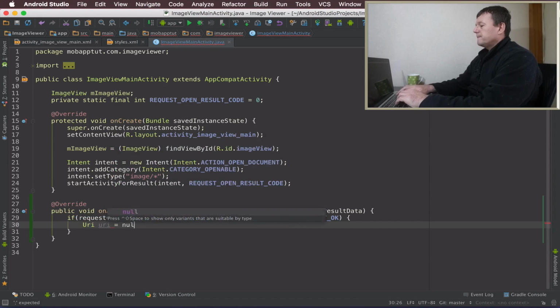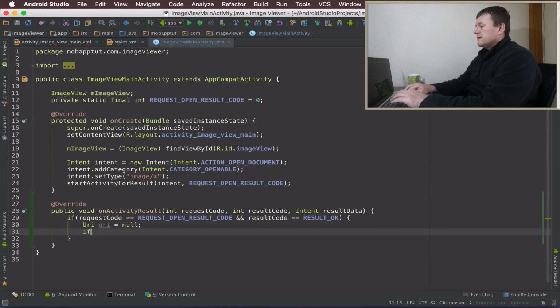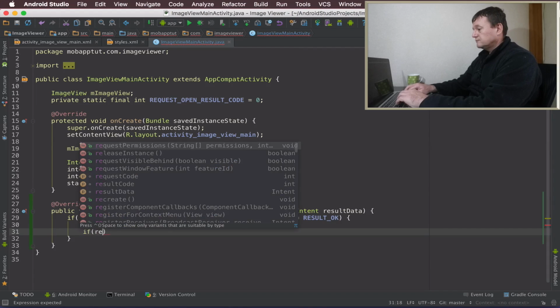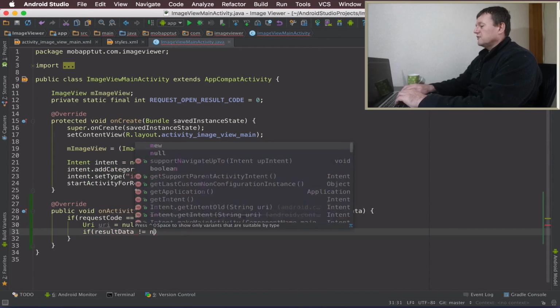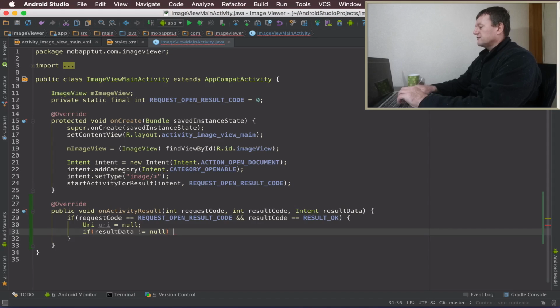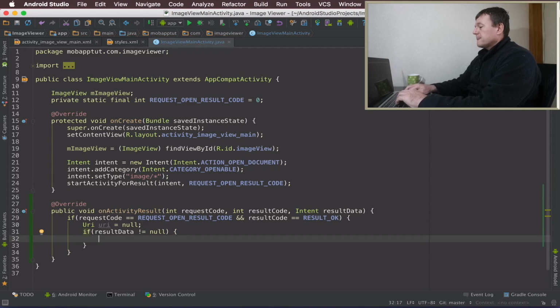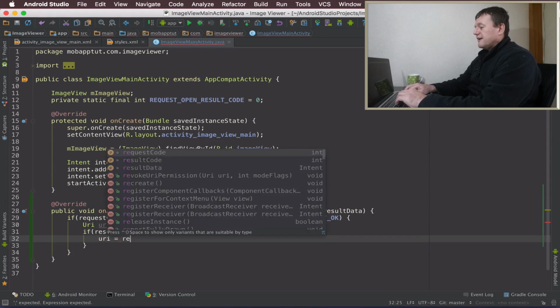Set it to null. Now let's check to see that we've got data in the result, in the intent result data. So let's make sure that this is not equal to null. So we want to check it's got something inside it. Okay, and now we can just call our URI and get the result data intent.